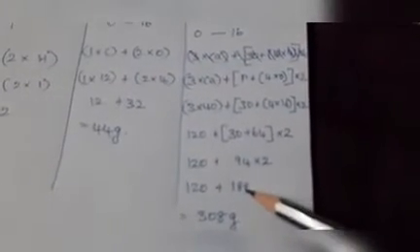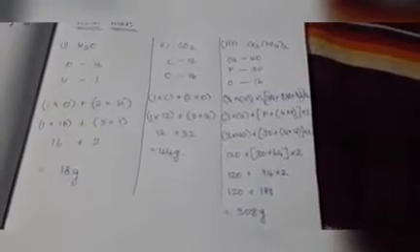For calcium, the mass we already know: 3 into 40 plus, for phosphorus the mass is 30 plus 4 into, for each oxygen 16, bracket into 2. 3 into 40 is 120 plus 30 plus 4 16s are 64, into 2. 30 plus 64 is 94, into 2 is 188. 188 plus 120 is equal to 308 grams.